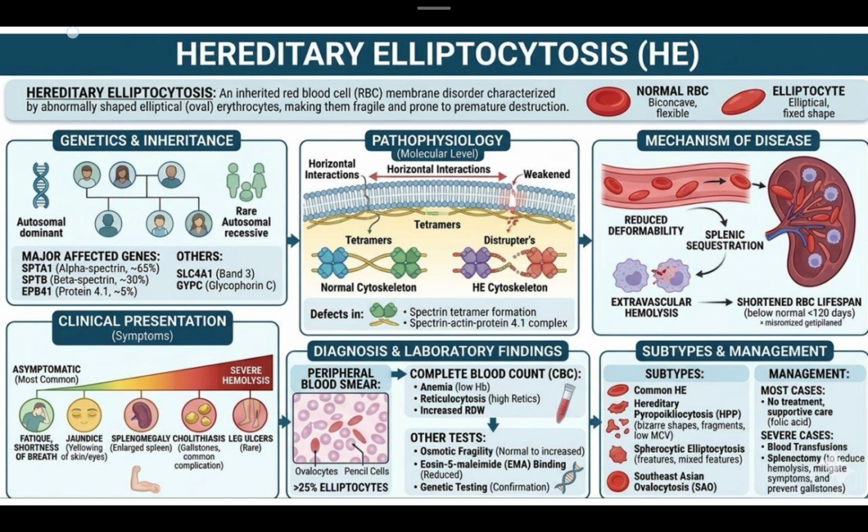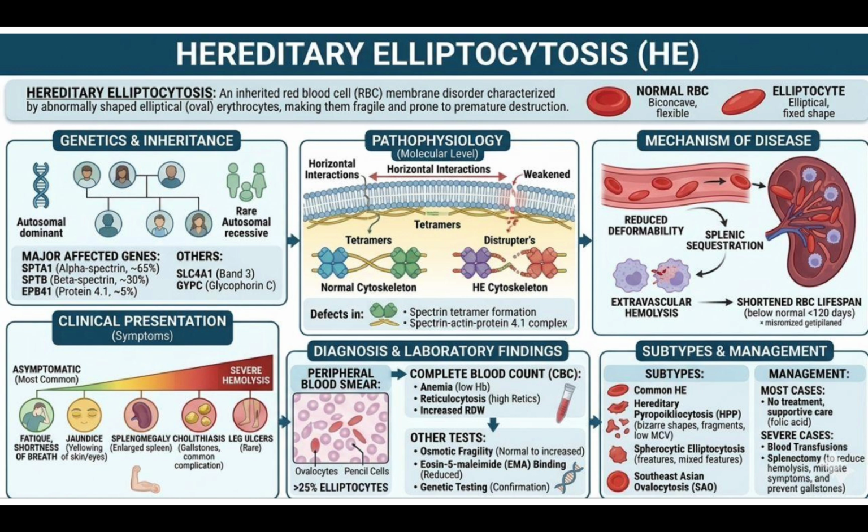If you want to manage hereditary elliptocytosis, in most cases there is no treatment, but we can give supportive care like folic acid supplements. In severe cases, we can give blood transfusions and do splenectomy. This is all about hereditary elliptocytosis.